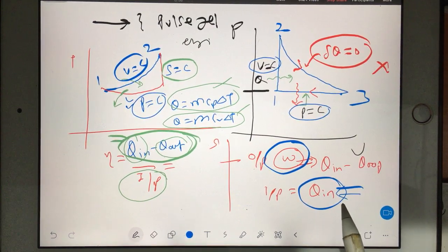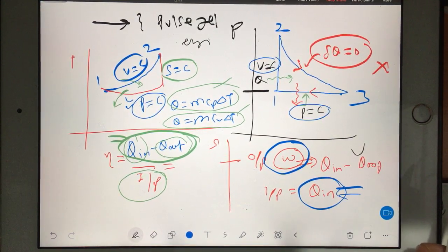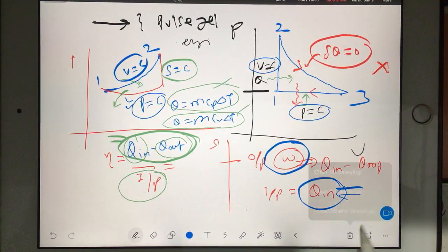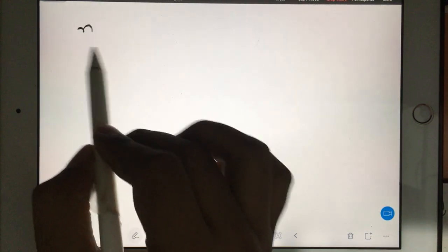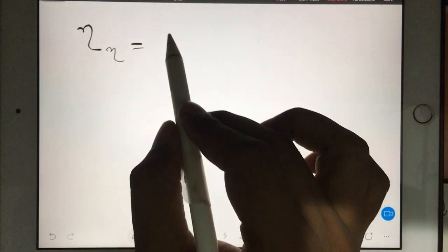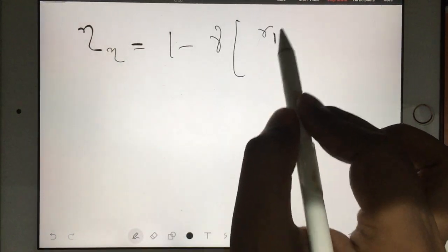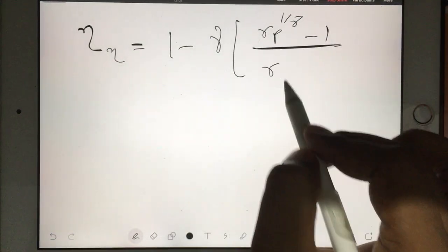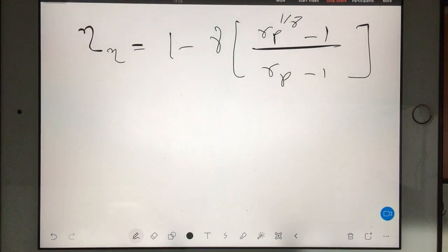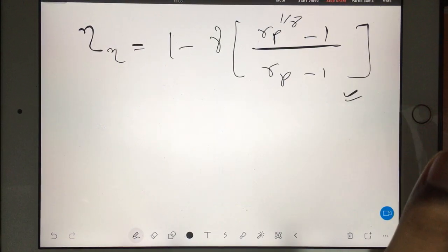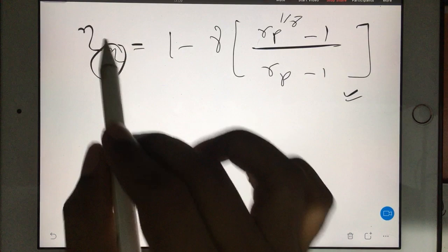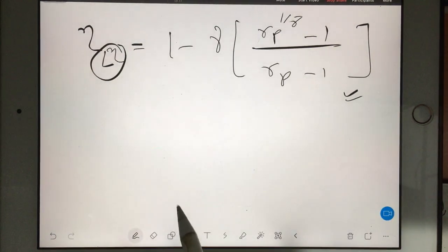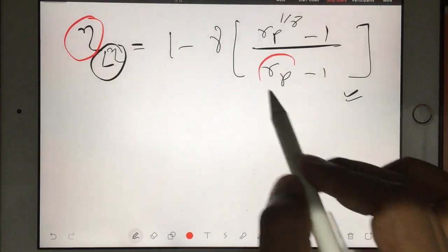Okay, so in case of Lenoir cycle, when you remember the efficiency formula, because proof I have given, your efficiency formula will finally come as 1 minus gamma bracket Rp power 1 by gamma minus 1, and then Rp power minus 1. So efficiency you should remember directly for all the cycles. So this is efficiency for Lenoir cycle. You can see here, your Lenoir cycle efficiency is a function of Rp and gamma.